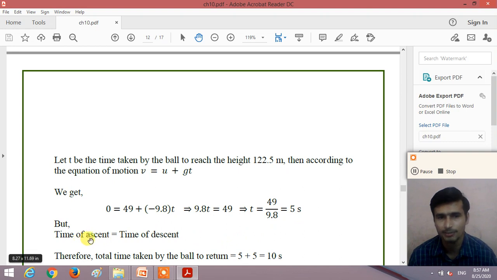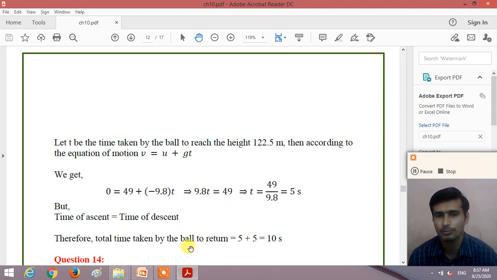So the time of ascent and the time of descent are the same. If we throw a ball in the vertically upward direction, the time taken to reach the maximum height is the same as the time taken to reach from the maximum height to the ground. So the total time taken by the ball to return back to the surface of the earth is 5 seconds to reach the maximum height and 5 seconds to reach from the maximum height to the surface.